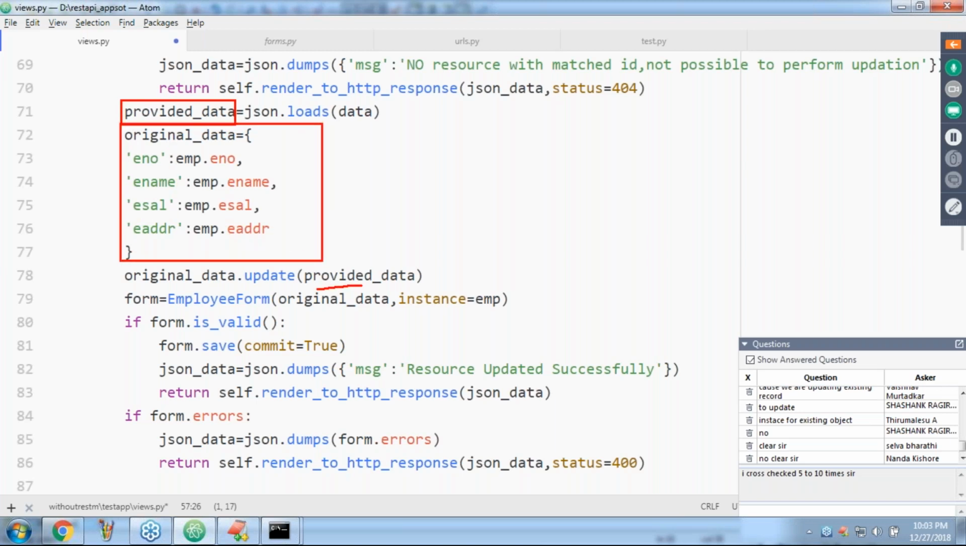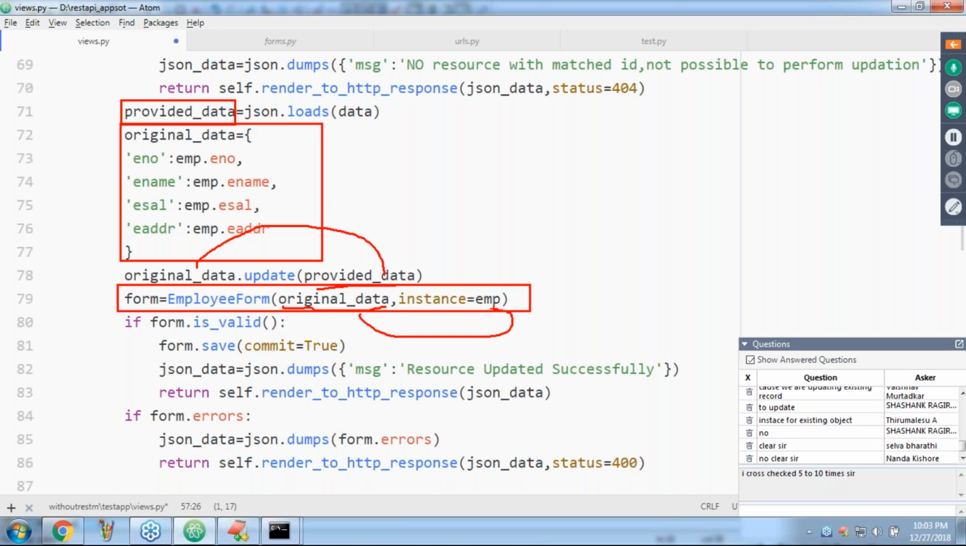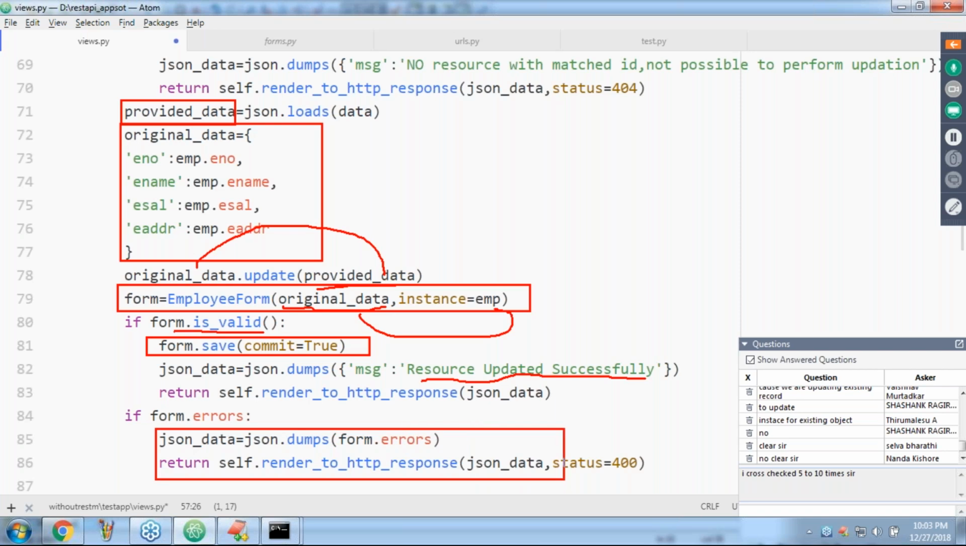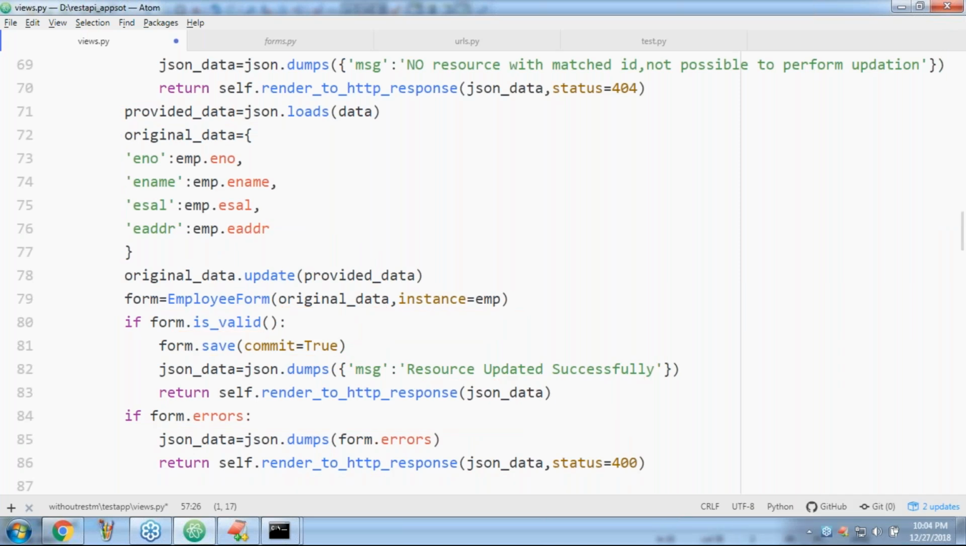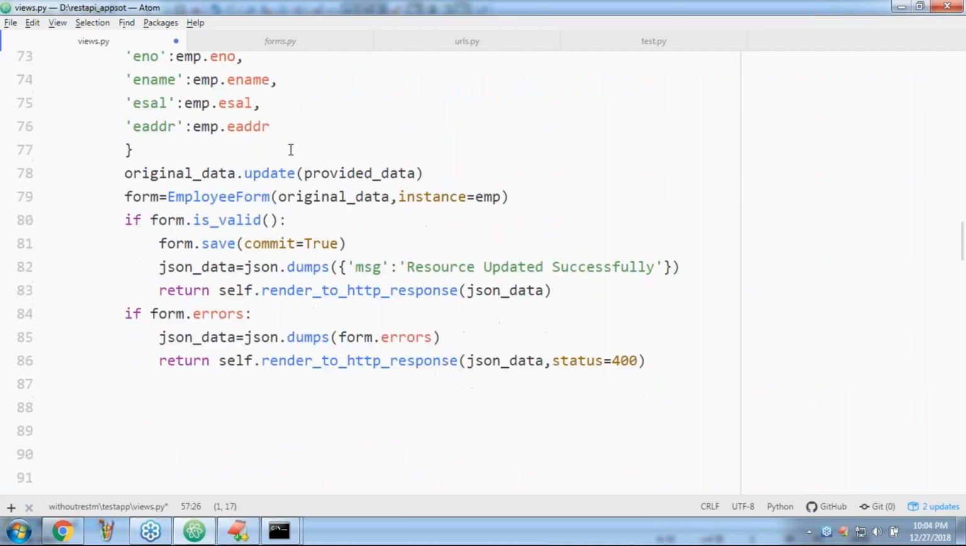Now update this new data with this original data. Create a form object, so consider this updated data with this already existing employee object. So, after validation, can you please save, resource updated successfully? While performing validation, if any problem comes, send the error message to the partner application saying what problem, what errors it faced. So have you observed, right? Everything is just normal English. I don't think you are getting any difficulty to understand this code.